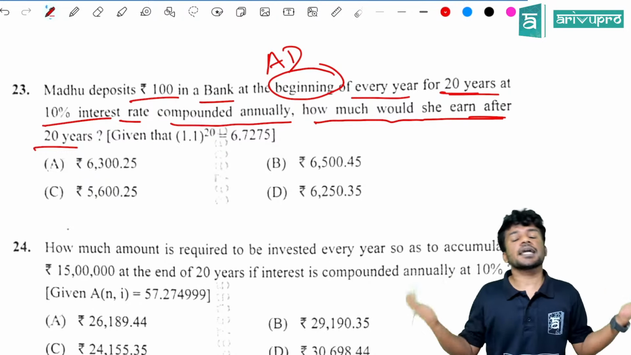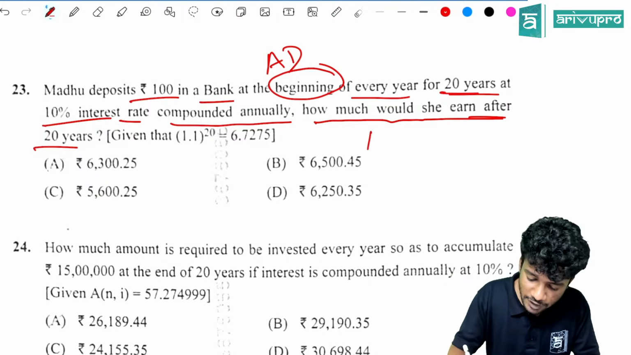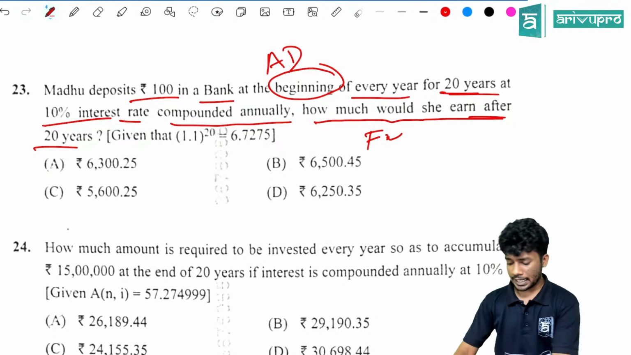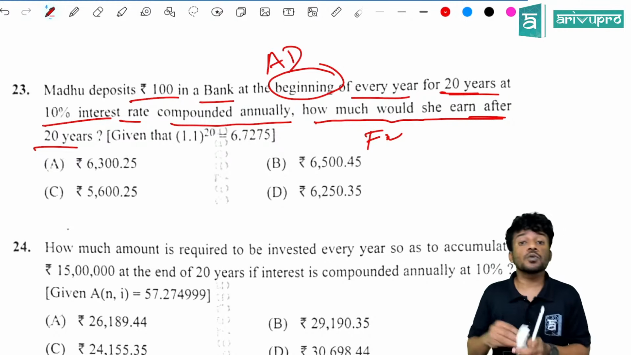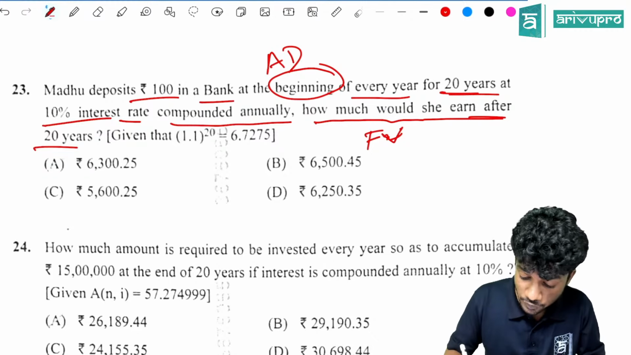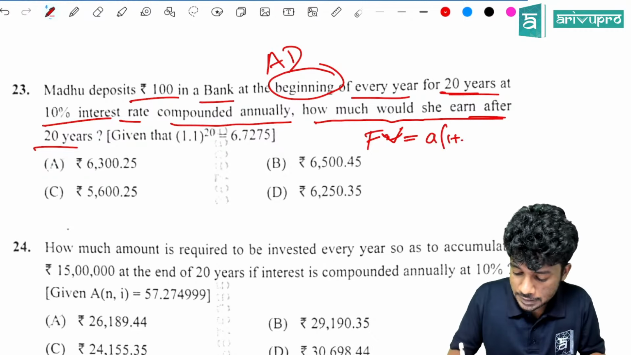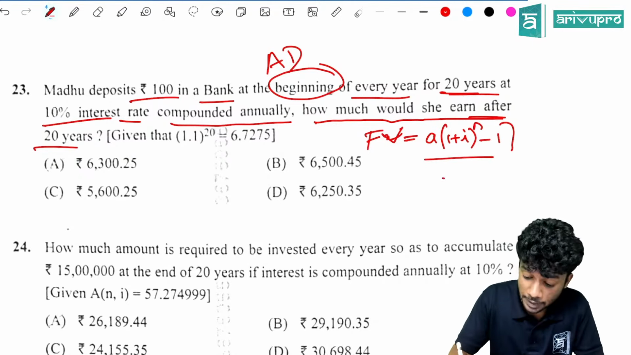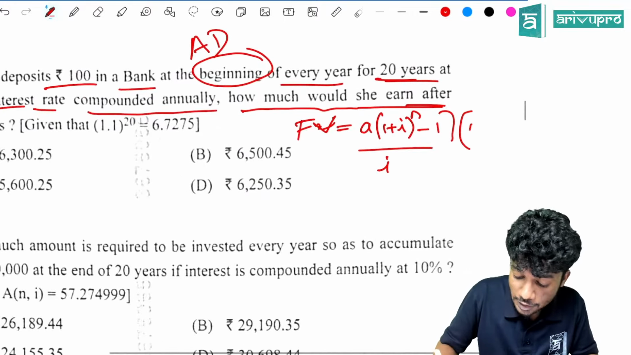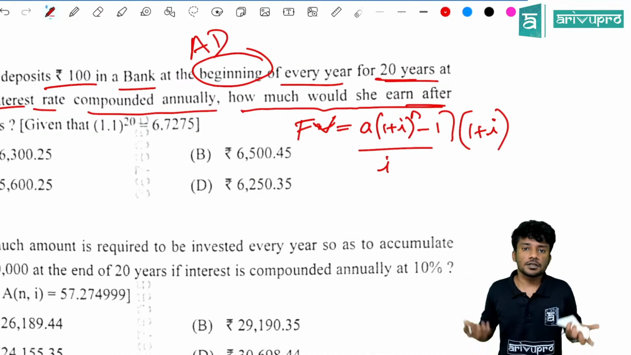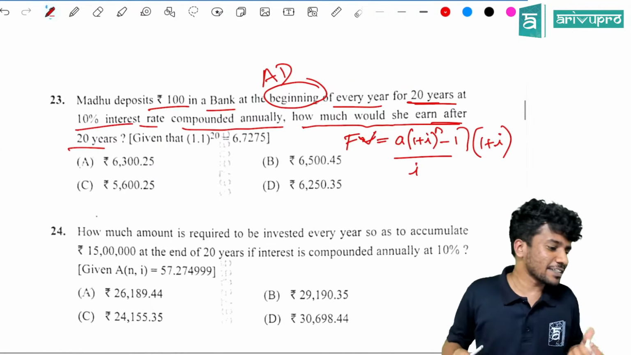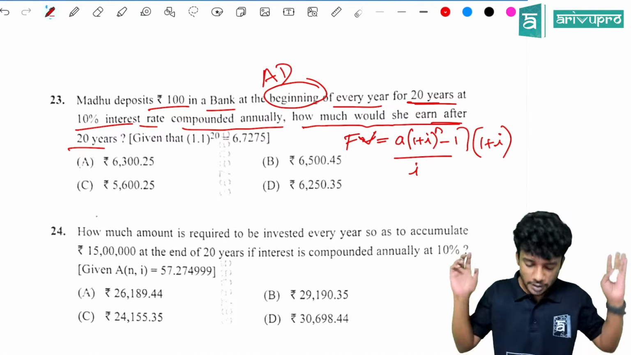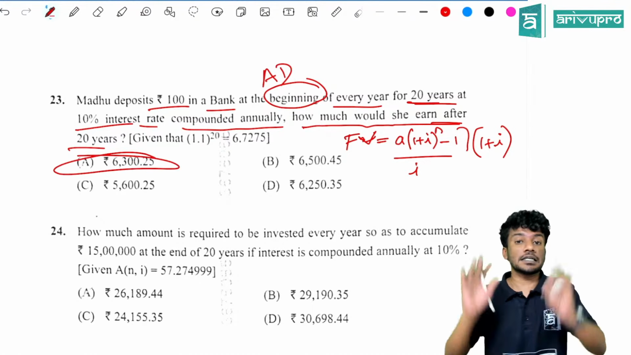You can use it directly. What is it? FV for annuity due. You can directly use the future value equation for annuity due. FV is equal to A into 1 plus I, the whole raised to n minus 1, the whole divided by I. But one more extra term is there, into 1 plus I. Direct substitution, you will get the answer. Everything is there. So what is the option? When you hit it, you will get 6,300 rupees.